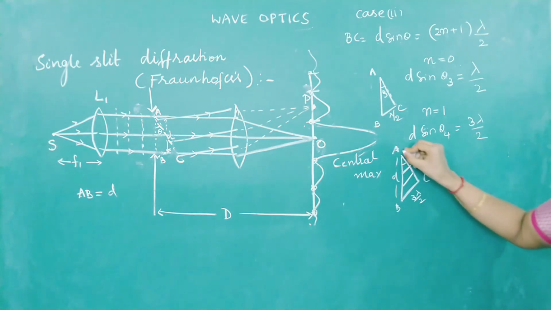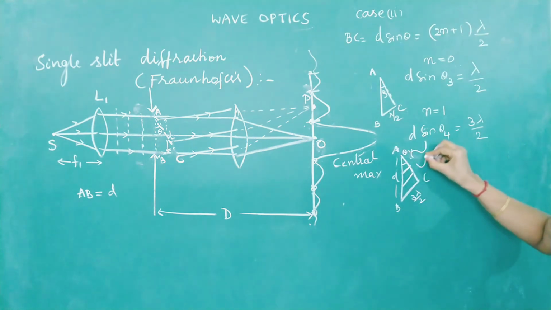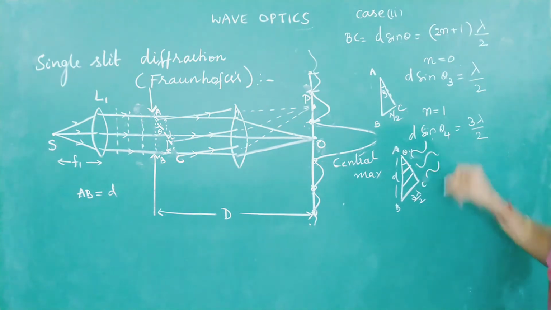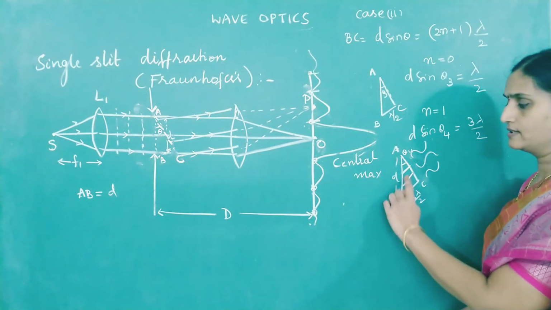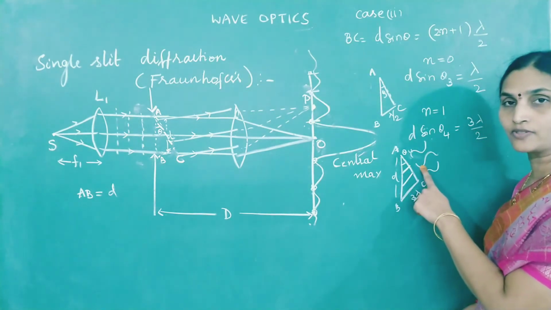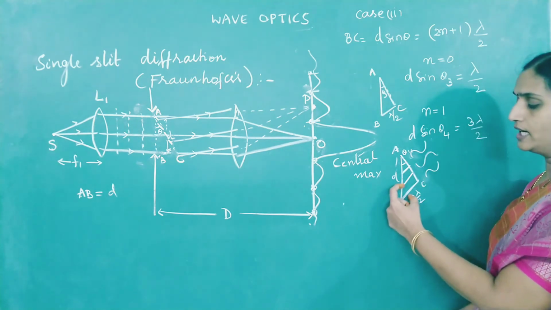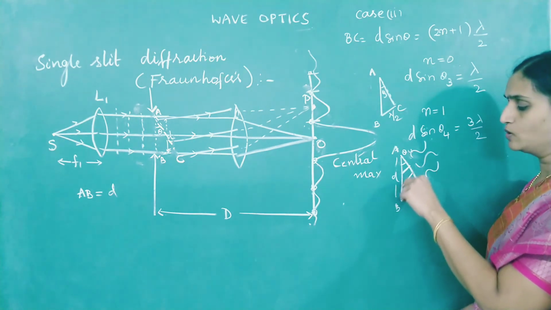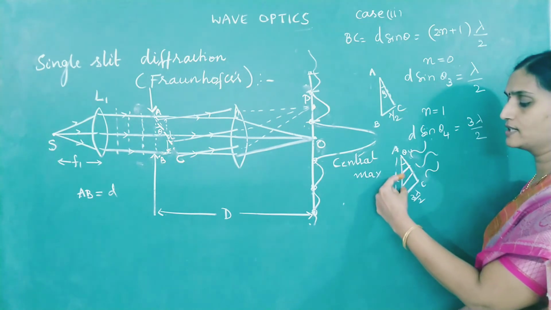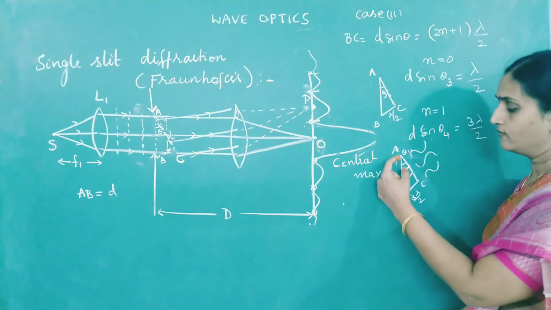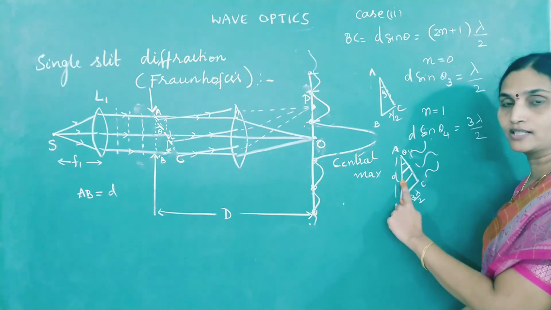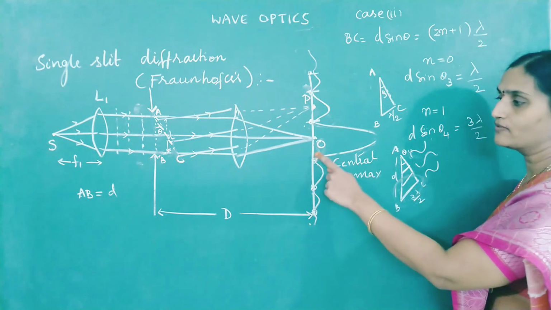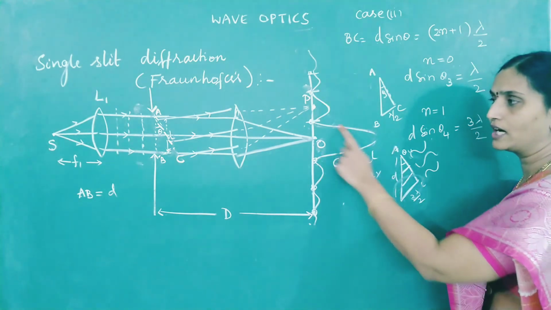First and second part differ by 180 degrees. So if this is crest, this will be trough. Again you will get a crest. Now see, the first 2 parts of the slit, are they undergoing constructive or destructive interference? Destructive. So we get the light only from 1/3 of the slit. When you divided the slit into 3 lambda by 2 zones, the first 2 zones are undergoing destructive interference. We are getting light only from the remaining part. So if light comes only from the remaining part, will the intensity be high or less?